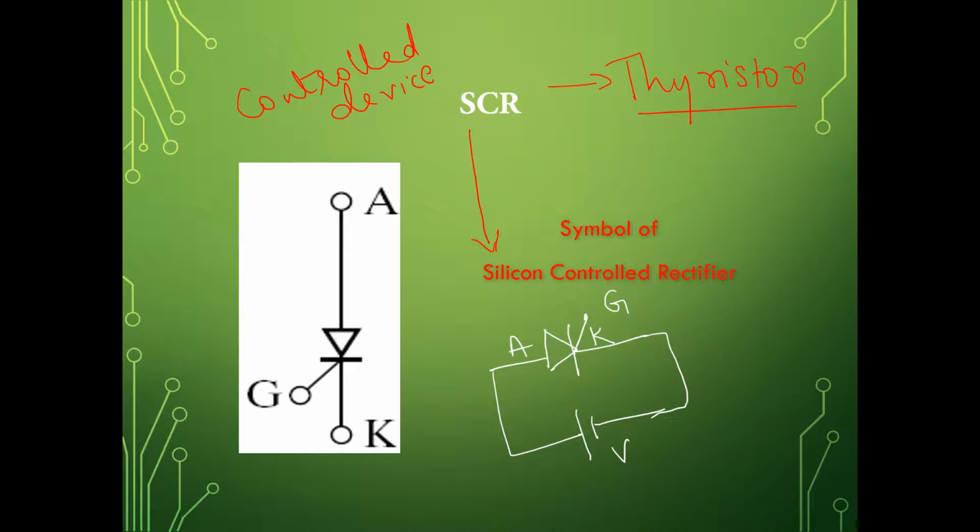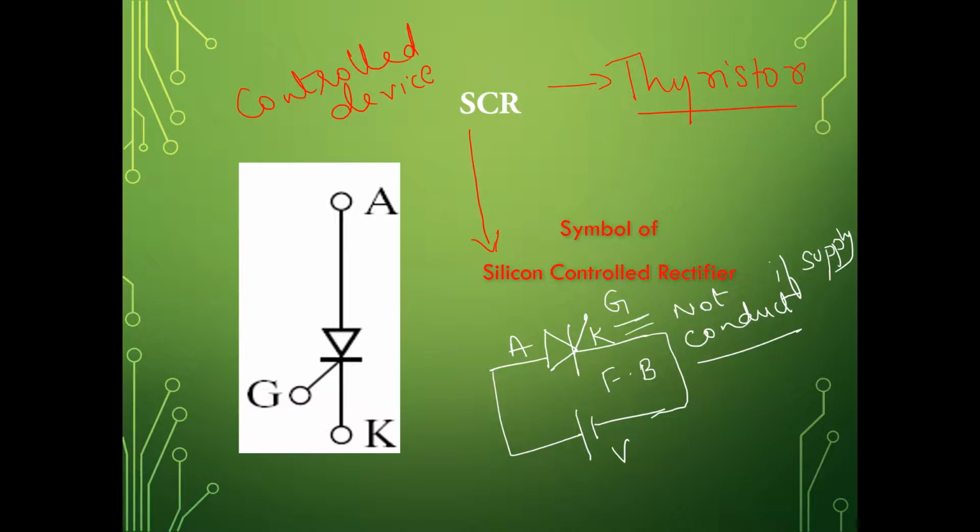So what is going to happen? When you apply the supply, the anode to cathode terminal is forward biased. That means the thyristor is forward biased, but it is not going to conduct. Only if supply is given, the anode to cathode terminal will be forward biased. It will conduct only if you apply the gate signal.